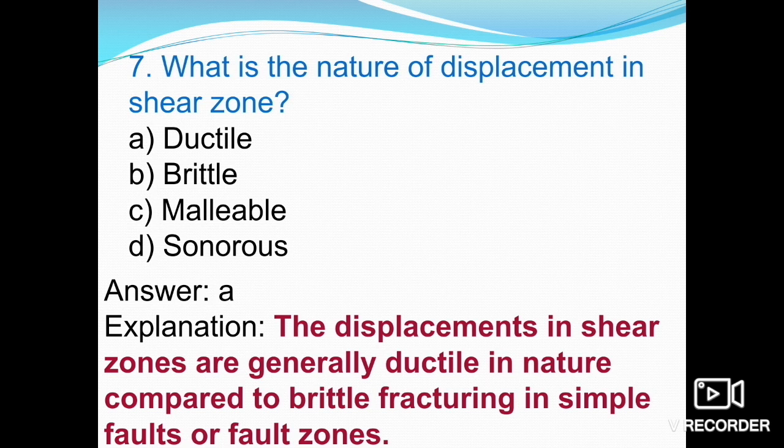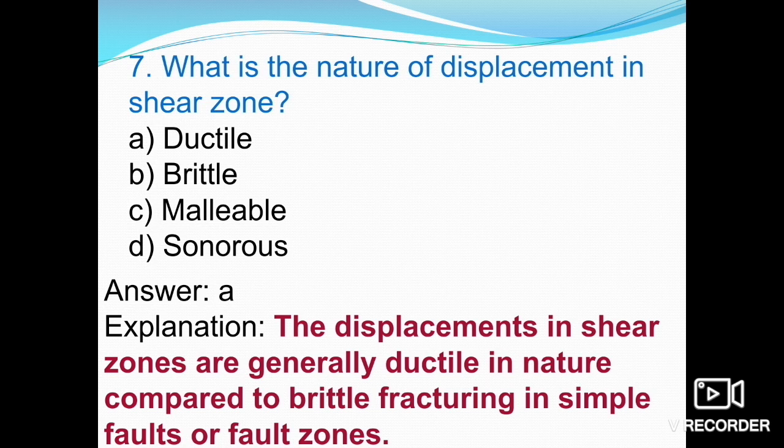Okay, so let's understand some basic terminologies that are also very important. Fault plane and shear plane or shear zone. Fault plane is actually the fracture surface along which relative movement has taken place. The word fault includes both the fault plane as well as the displacement that has occurred along it.